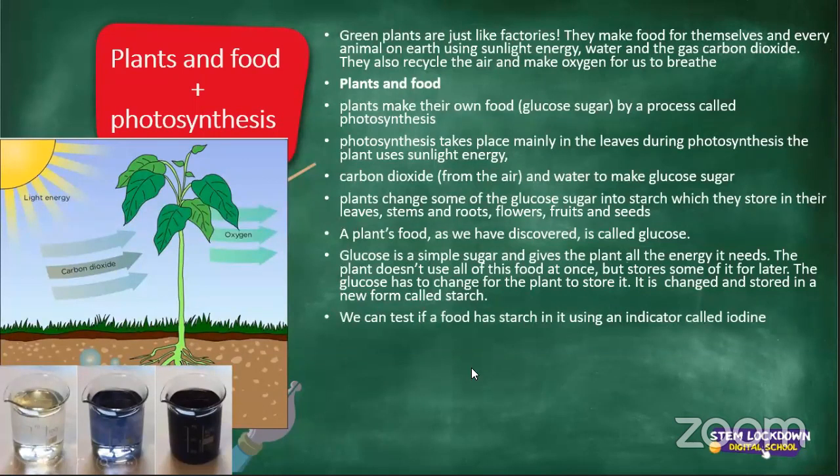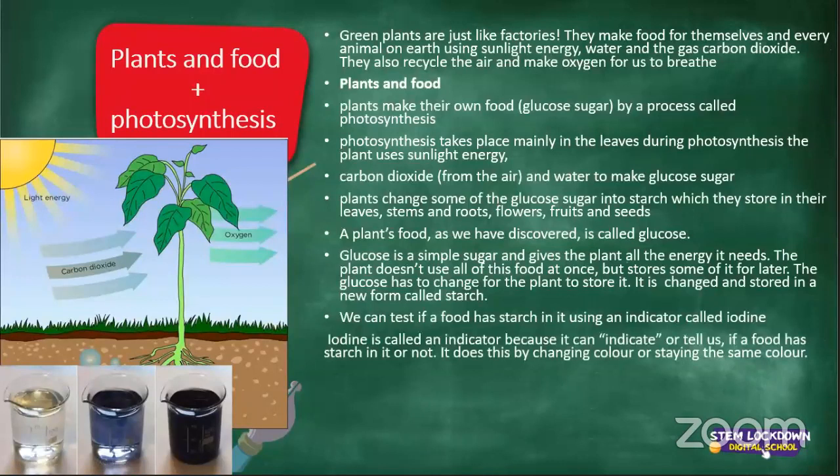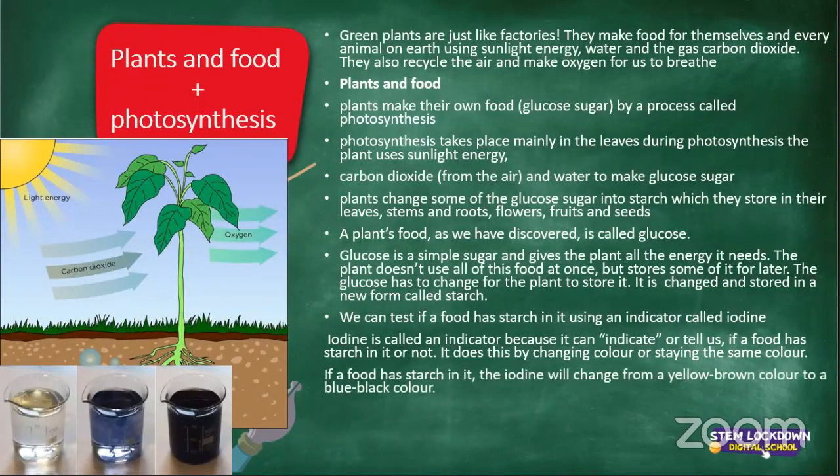Iodine is called an indicator because it can indicate or tell us if a food has starch in it or not. It does this by changing color or staying the same color. Usually it is a blue substance that we put in to figure out if there's starch in a food or not.